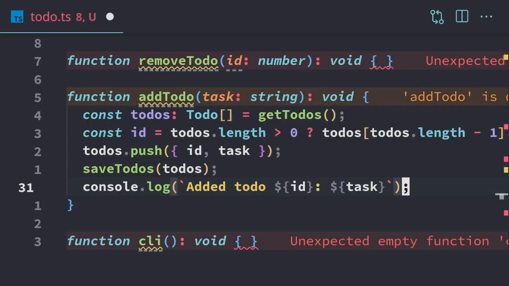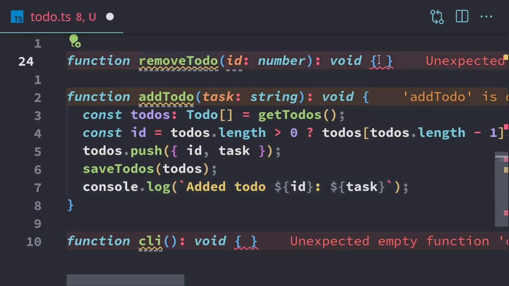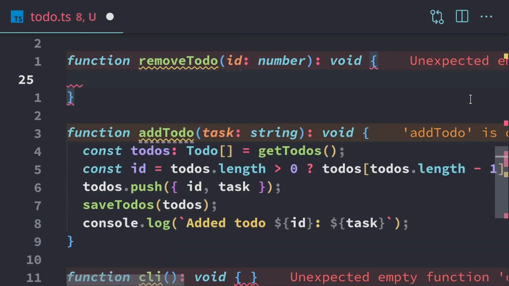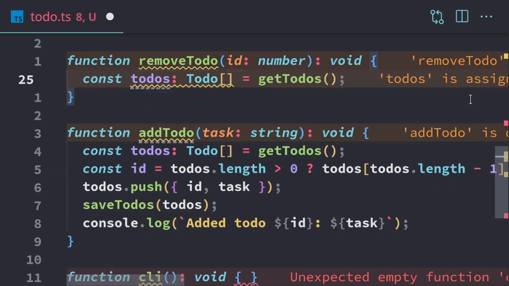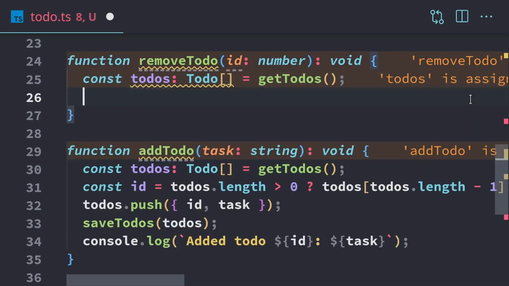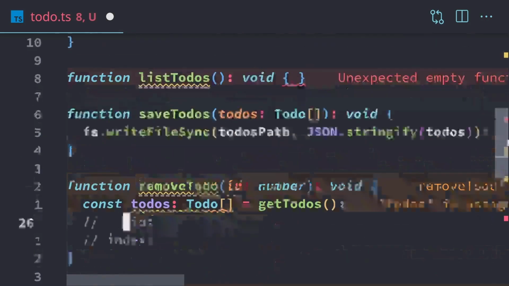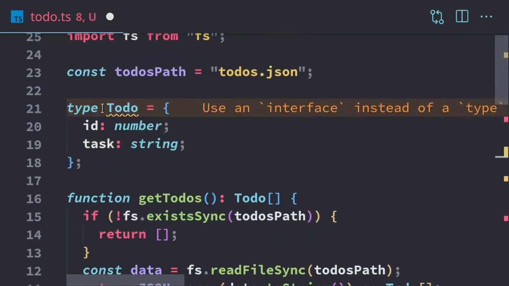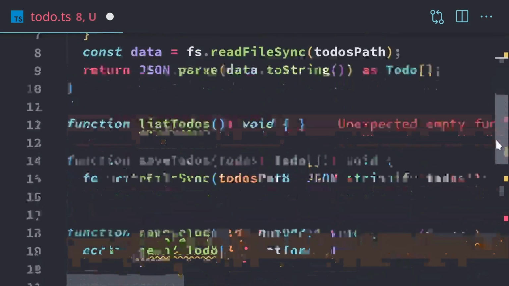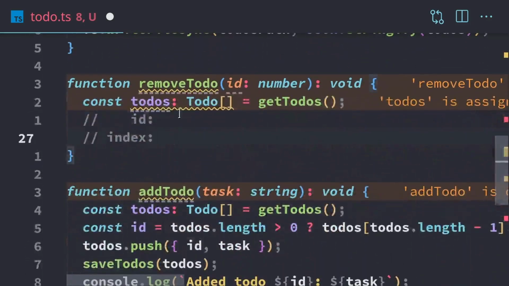In our last video, we finished up our add to-do function, and in this video, we're going to continue and jump into our remove to-do function. So for our remove to-do, we're going to load our to-dos first with our get to-dos function. And then for removing it, we need to get the index of the to-do. So when we save these to-dos, we have the ID, and there's also the index. The ID is a unique ID for each to-do as part of the object, and the index is where it exists within the to-do array.